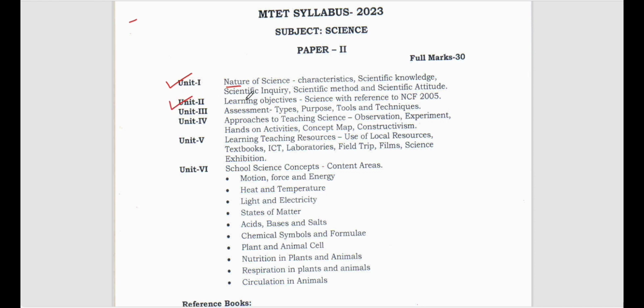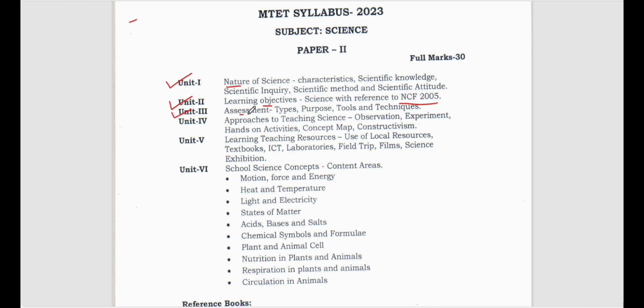So now let's discuss unit 2. Unit 2 is about learning objectives. What are the objectives of learning science? Science with reference to NCF 2005. You all know what NCF 2005 is, right? National Curriculum Framework. What is the place of science according to the National Curriculum Framework 2005? You should know the full form of NCF. If you do not know, please write it down in your diary or in your copy right now. NCF means National Curriculum Framework 2005.